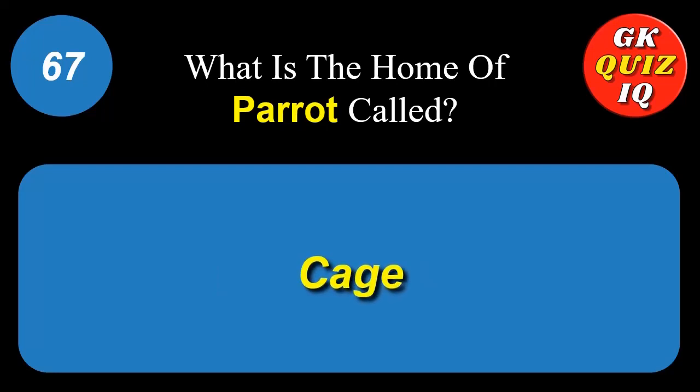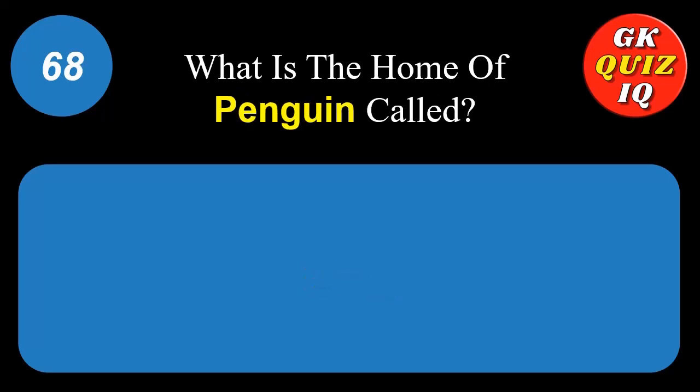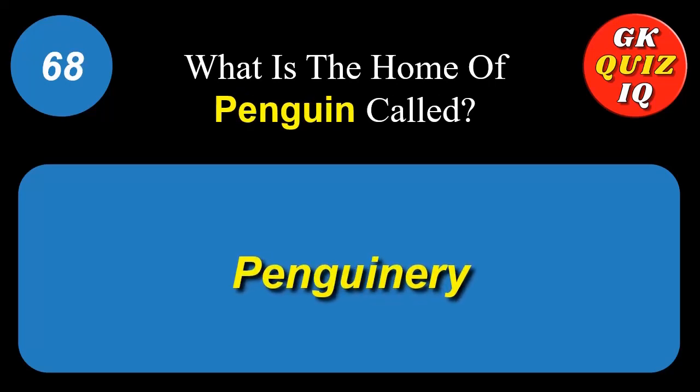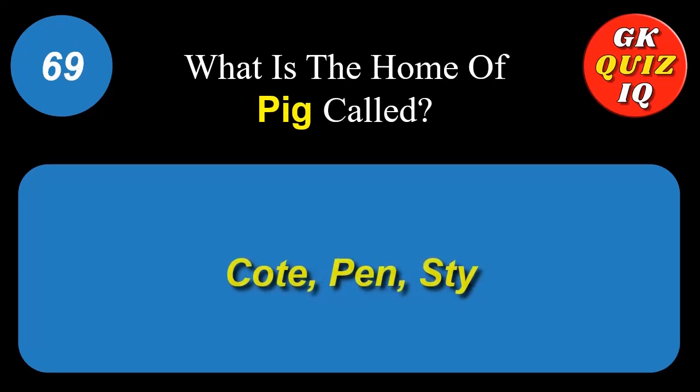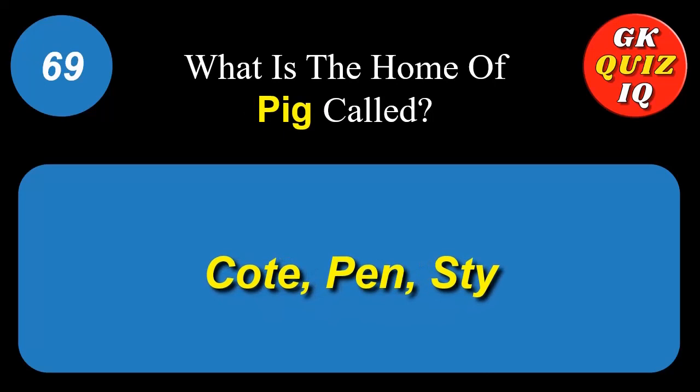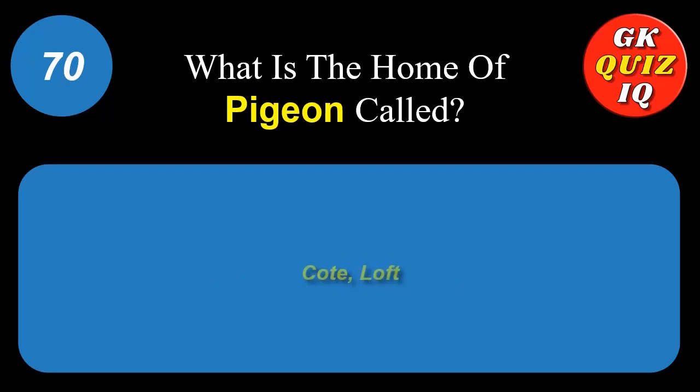Cage. What is the home of penguin called? Penguinery. What is the home of pig called? Cote, pen, sty. What is the home of pigeon called? Cote, loft.